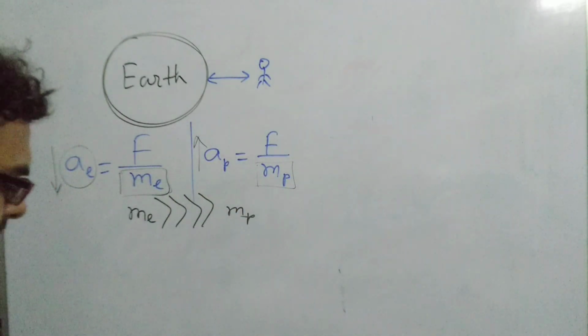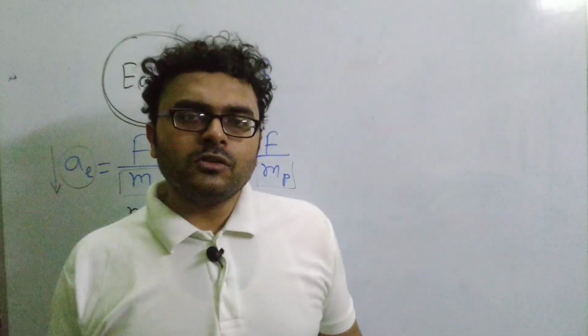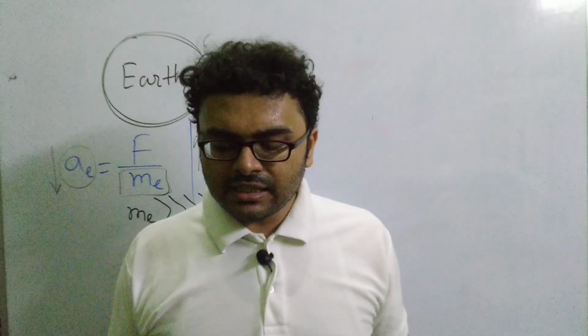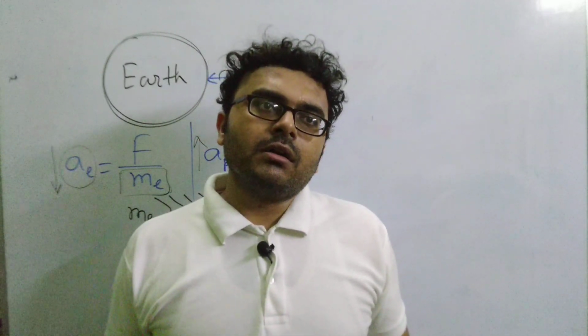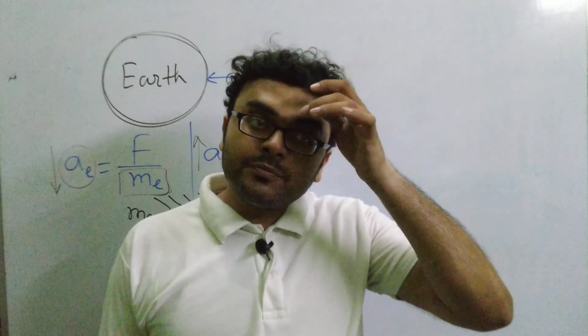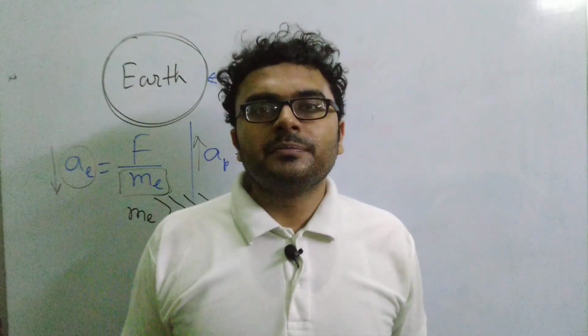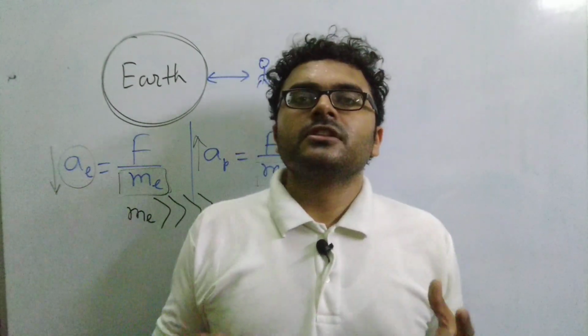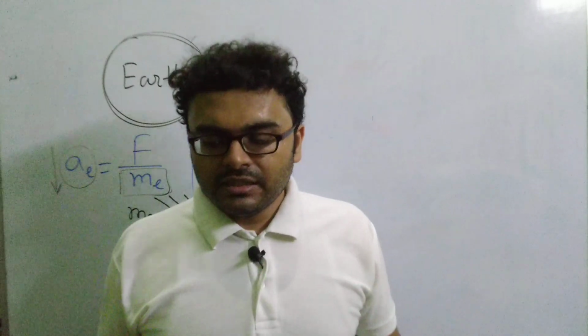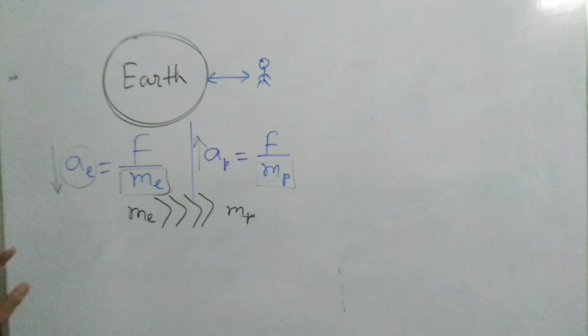So that is why when we consider any small object like a human being standing on the surface of the earth and he tries to jump over a building or something like that, there is definitely a movement of that person towards the center of the earth. It is not that the person goes up. So the movement is towards the center of the earth. This is the main mathematical reason behind the situation that we are witnessing.